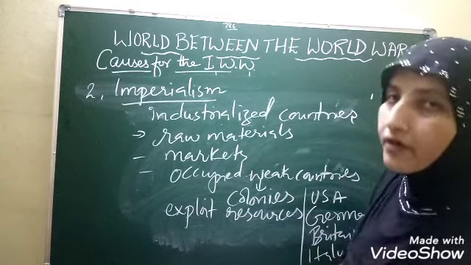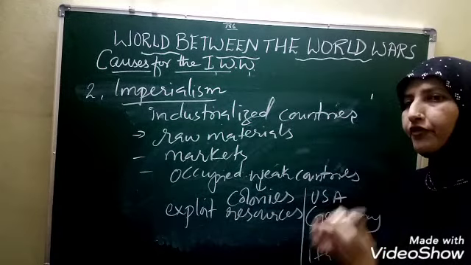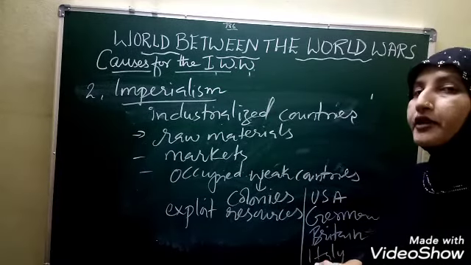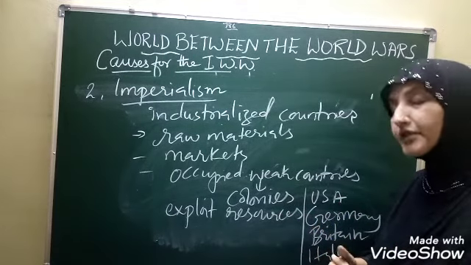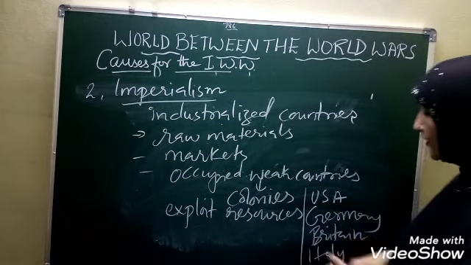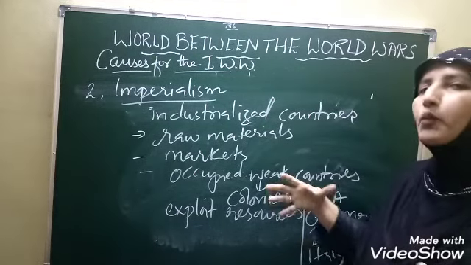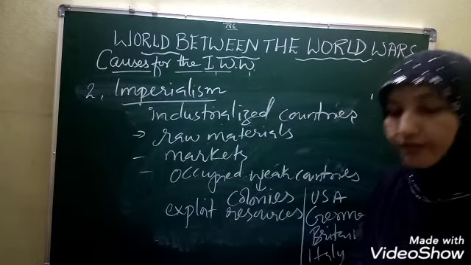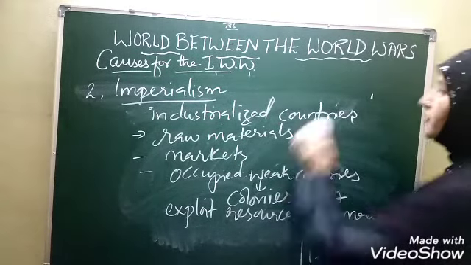At the time, there were newly formed countries like Italy and Germany. These newly formed countries too wanted to be in the race of imperialism to occupy new colonies. But the developed countries that had already established their colonies were not ready to easily give colonies into the hands of Germany and Italy. Again, this created tension among the countries of the world that paved the way for the First World War. So this is the second cause, children, imperialism. I hope it is clear to all of you.